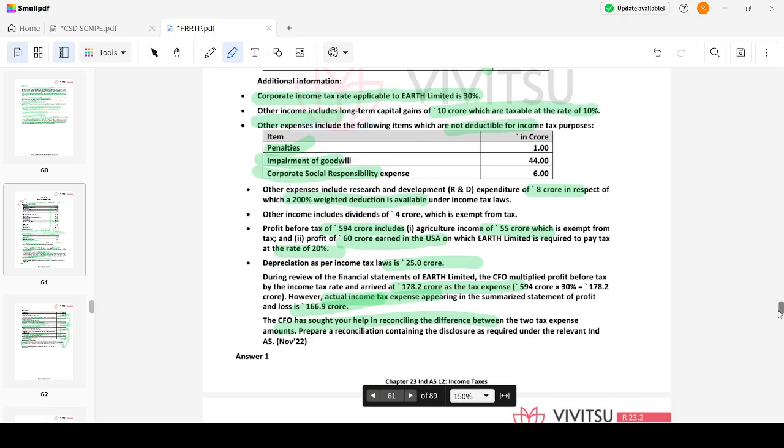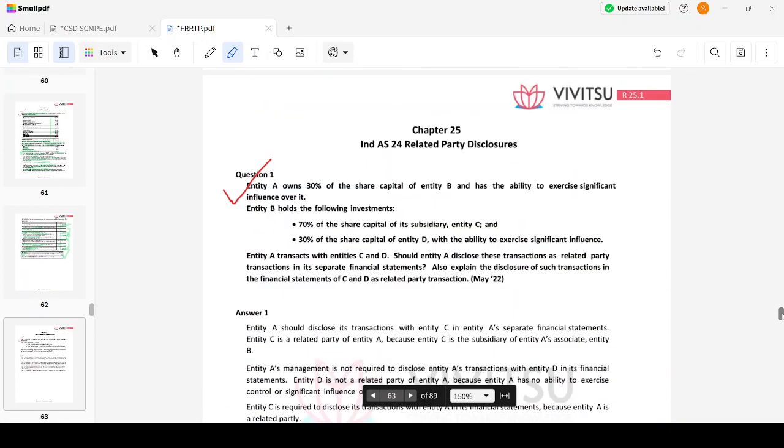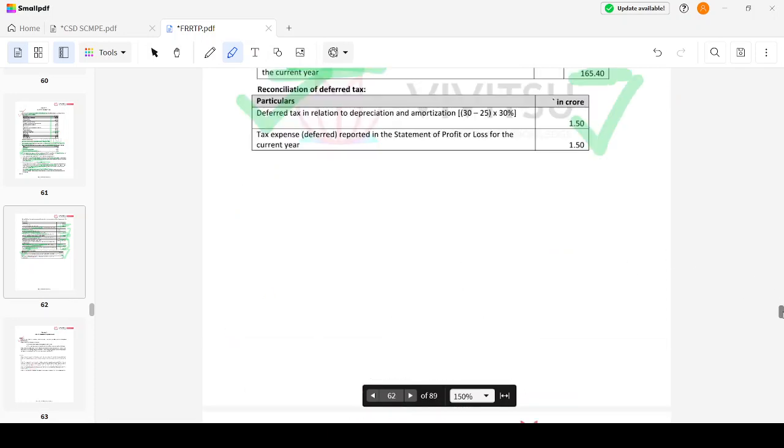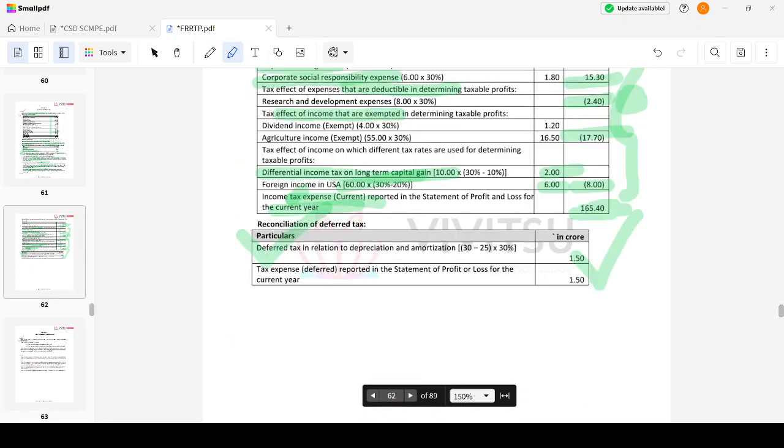Clear? Here alone you have to write an assumption. If you're writing the other way also, please write an assumption. But if you write in the other way, you will not get this answer. That's why we are telling that this assumption has been taken. If you put it as 8 into 2 into 30%, then you will get 4.8. Here you will have a difference of 2.4. Again you will have a difference and you will be worrying why these differences are coming. So it's better to go with this way.